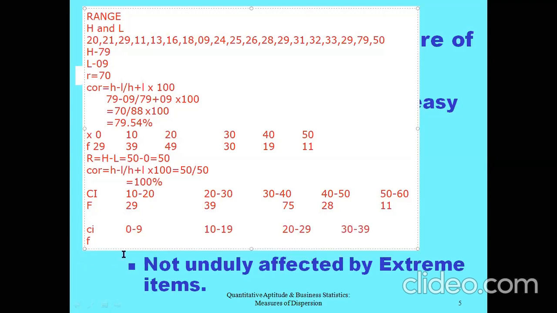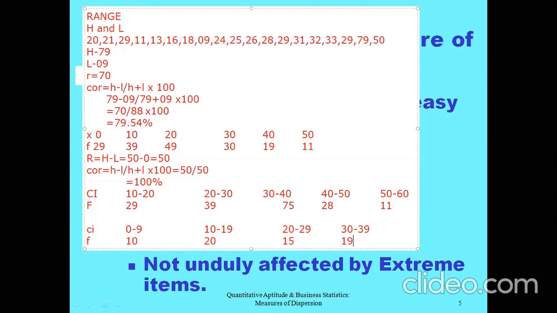The frequencies for that are 10, 20, 15, 90.